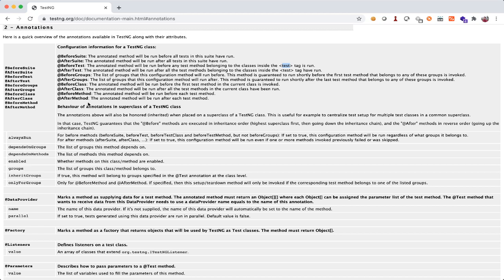Then you can see here we have @BeforeClass. This annotated method will be run before the first test method in the current class is invoked. This one we understand, right? It will be called only one time before any test class, no matter how many methods are annotated with @Test inside this test class. It will be called only one time for each test class. Okay, so let's see all these things in an example.